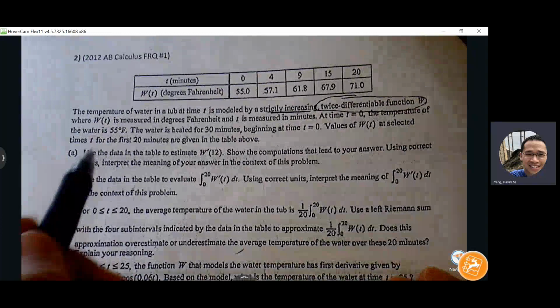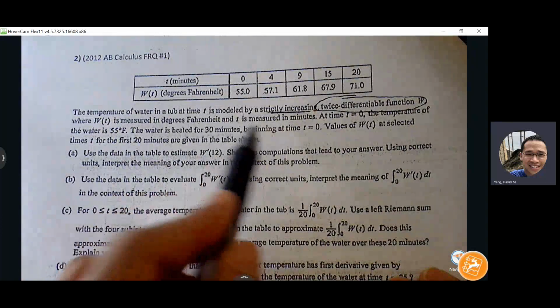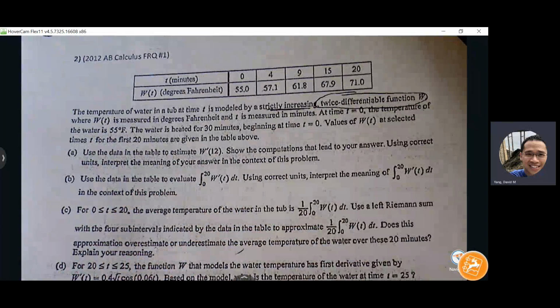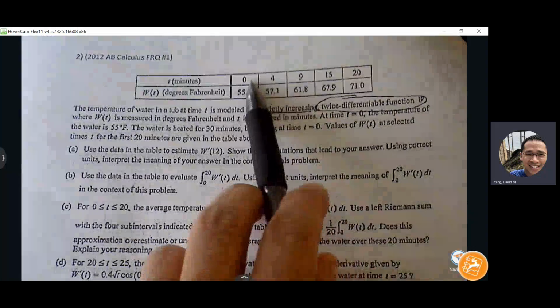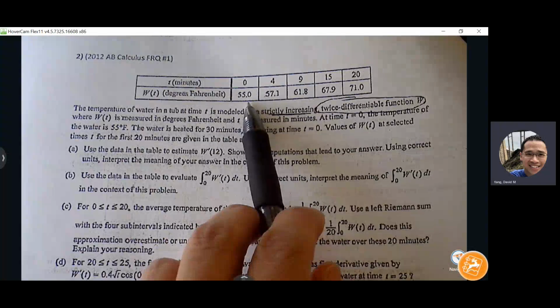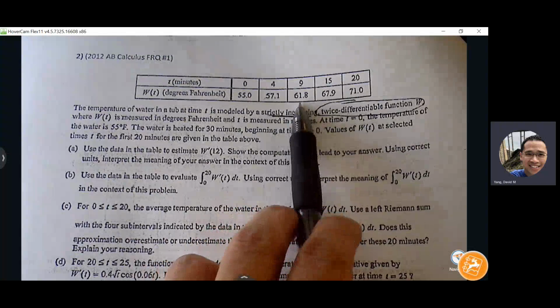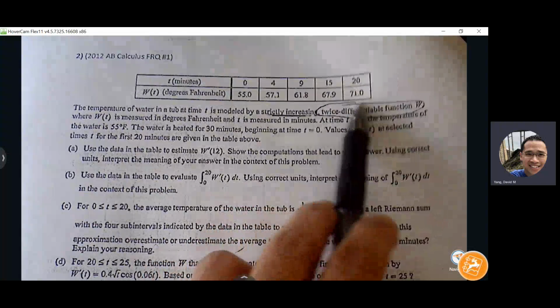Okay, W of t is measured in degrees Fahrenheit, and t is measured in minutes. At time t equals 0, the temperature of the water is 55 degrees. The water is heated for 30 minutes, beginning at time t equals 0. Values of the temperature of the water for the first 20 minutes are given in the table above. So at 0 minutes, the temperature is measured at 55 degrees, and then over the course of the 20 minutes, it slowly rises.